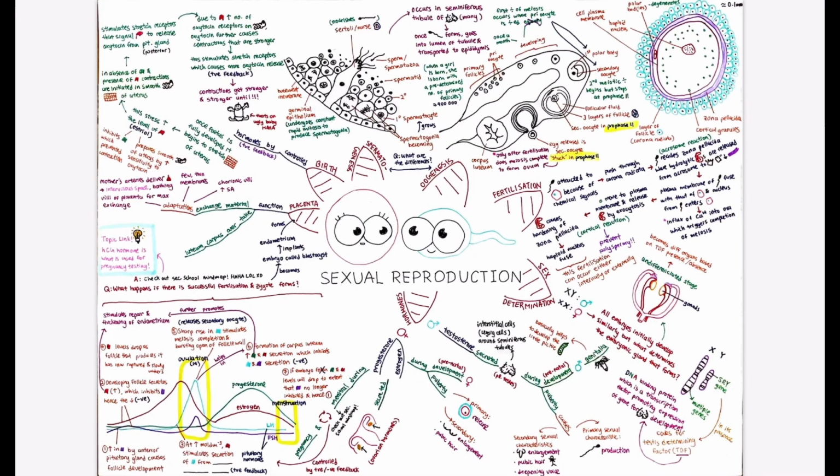Today, we will be talking about sexual reproduction. Let's begin with a brief overview. Sexual reproduction is the process in which there is successful fertilization of sex cells, also known as gametes, leading to the production of a new living organism.